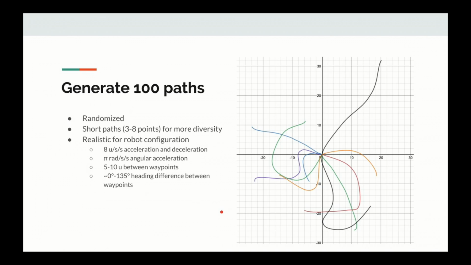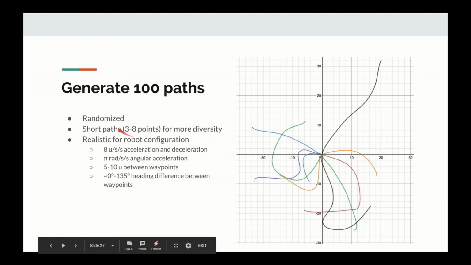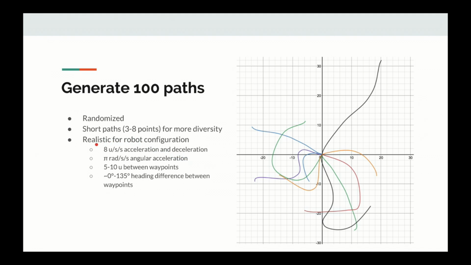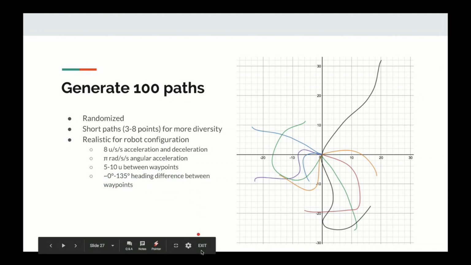So I started off by generating a lot of random paths. I generated these short paths to have more diversity in the paths. I made sure that they were realistic for a specific robot configuration that I would develop the heuristic for. So I just used a pretty standard robot configuration that's realistic for a mid-sized robot in the real world. And I made the distances between waypoints randomized, but I restricted them to a range that was realistic for that robot configuration. And also I restricted the heading changes along the path while I was randomly generating these paths. So here are some examples of the paths.